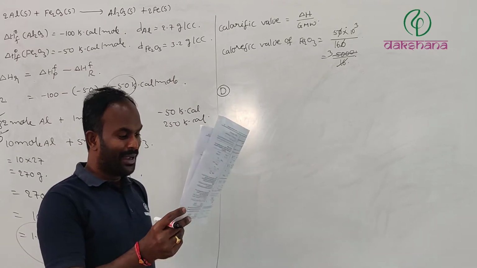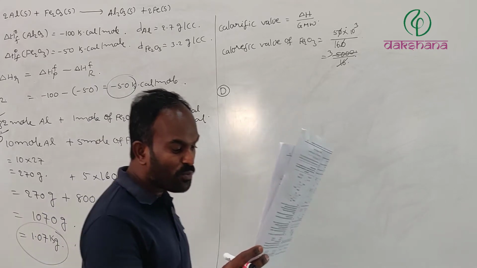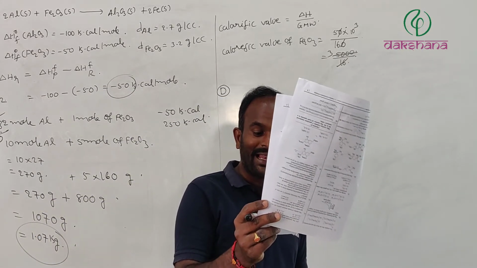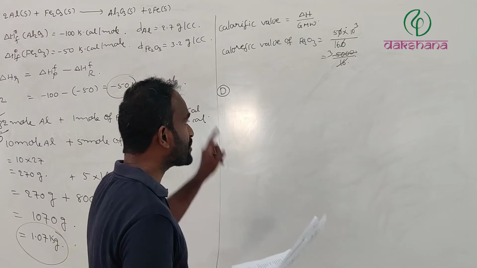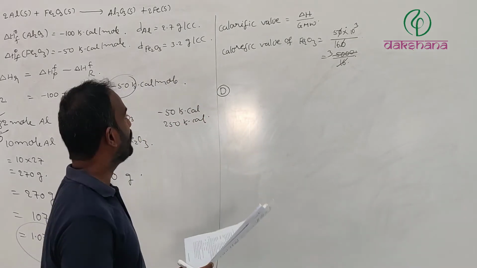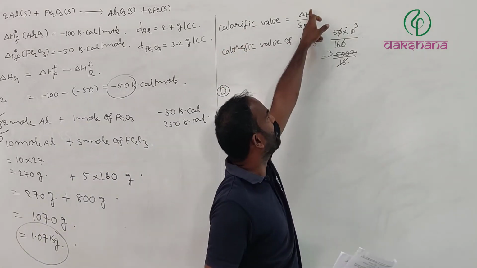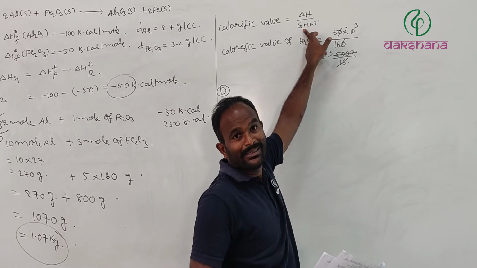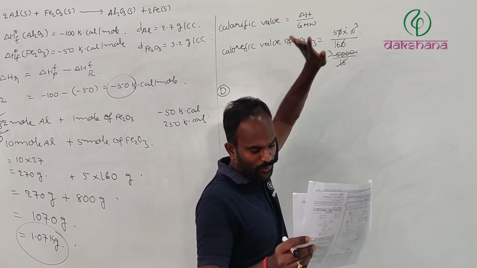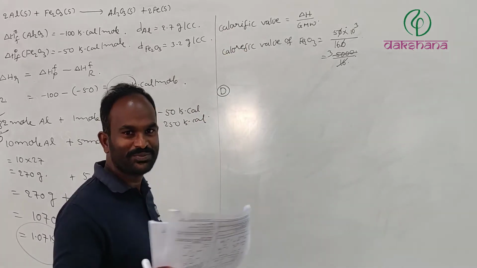Option D: maximum calorific value of fuel will be 0.714 kilocalorie per cc. The trick here is in the units, so let us check the units. Calorific value is total enthalpy divided by gram molecular weight, but here you have to calculate the total volume.